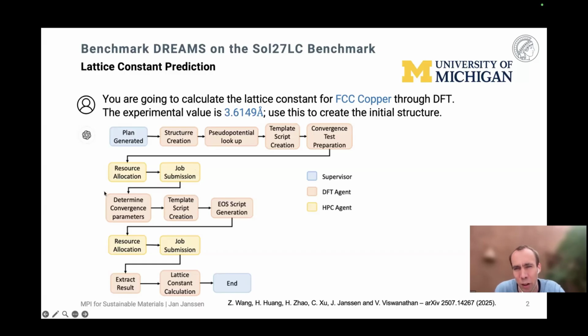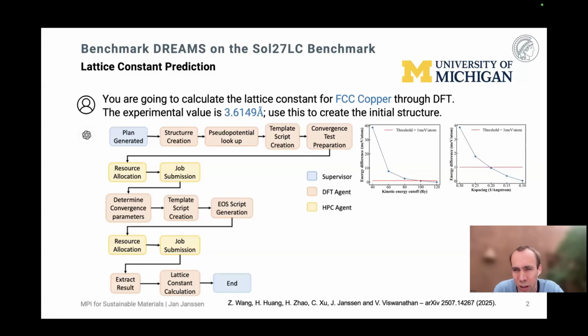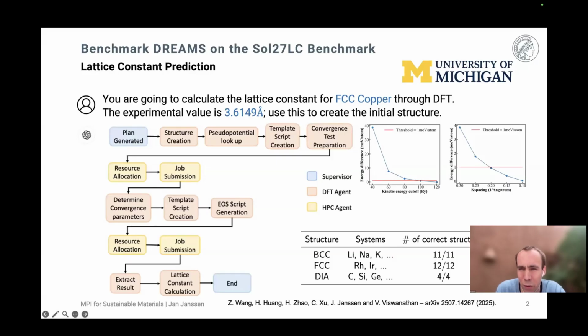If we now take a look at the results that we get, that's what we see here. One very important part for us, as I mentioned before, are these convergence checks. We can see that it tested different basis sets until it agreed with the predefined limit that the user was aiming for, and did this for different properties. And in the end, when we compare the predictions of this agent to predictions of experts in the field, we see that the scatter is only around 1%. That's really important because it highlights for us that this kind of very standardized, regular DFT task can now be done by an agent.